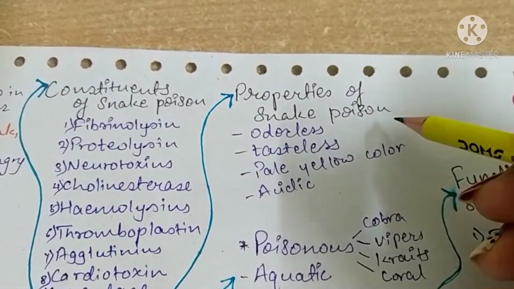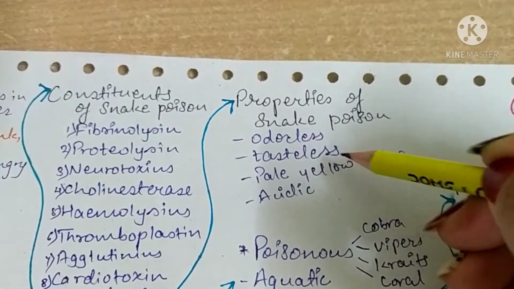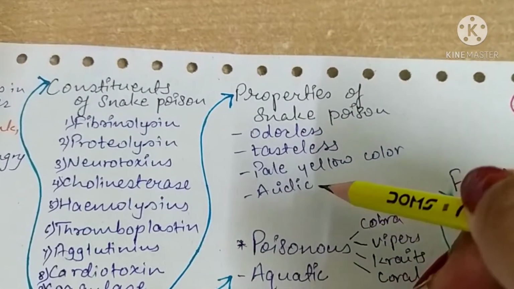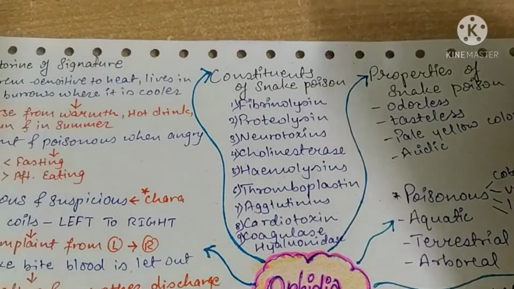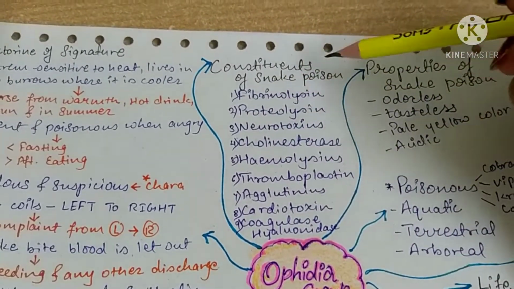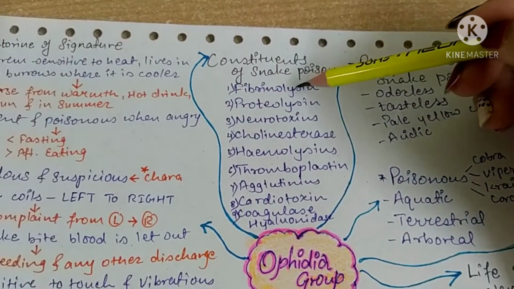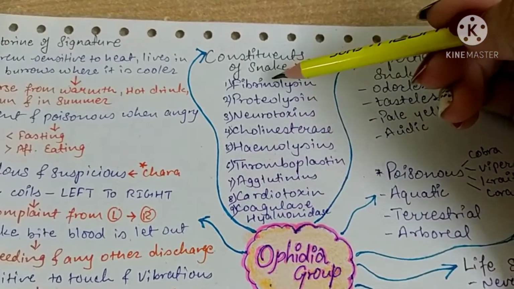Coming to the properties, snake poison is odorless, tasteless, pale in color, and acidic in nature. Now this is a more important thing that you have to remember, the constituents of snake poison. There are mainly 9 constituents of snake poison.